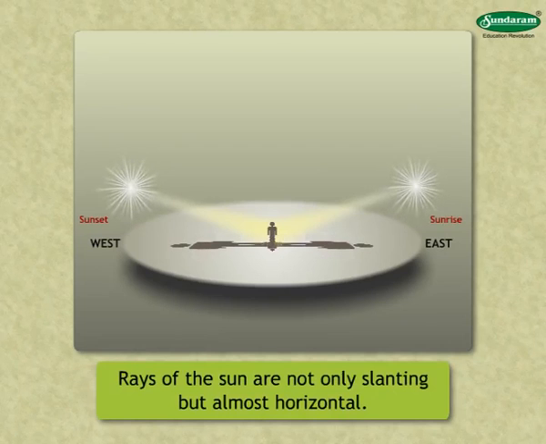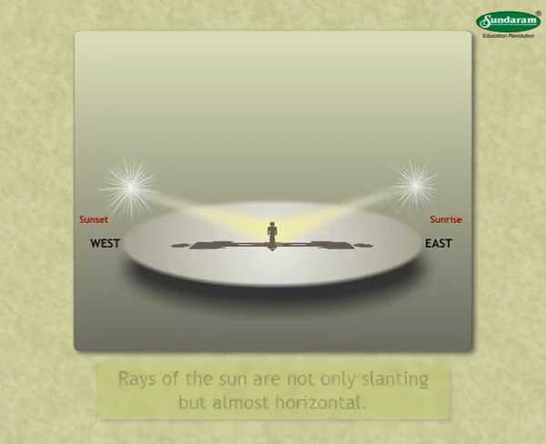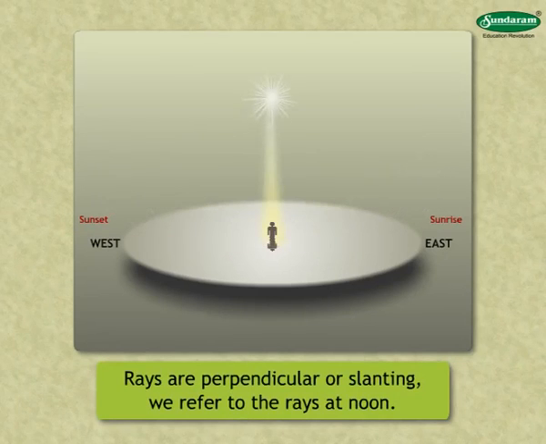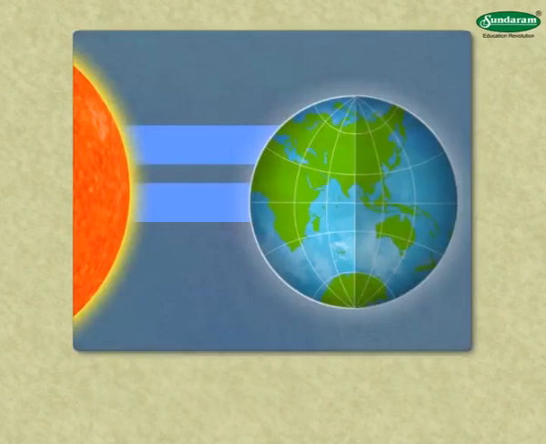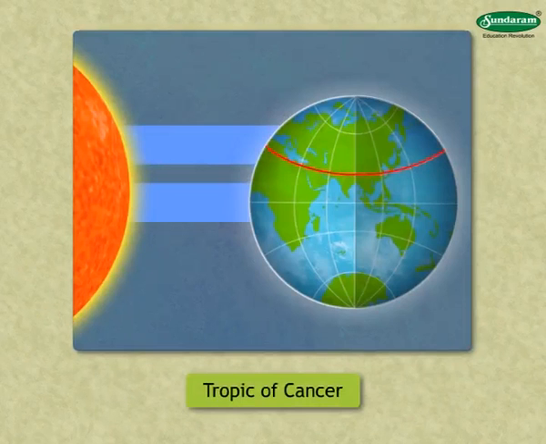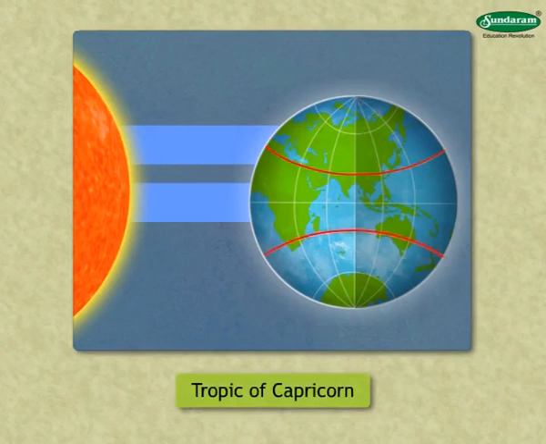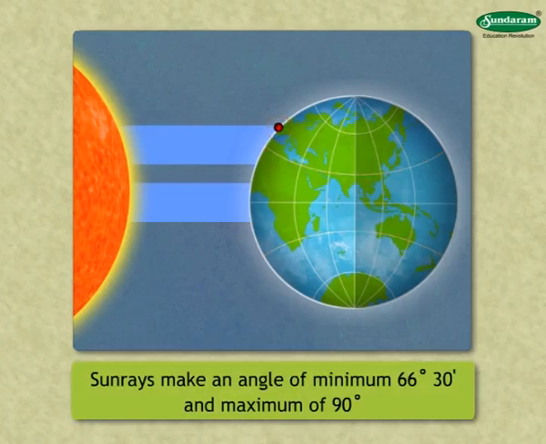In our study of temperature, when we say that the rays are perpendicular or slanting, we refer to the rays at noon. The rays can be exactly perpendicular only in the region between the Tropic of Cancer and the Tropic of Capricorn. In this torrid zone, sun rays make an angle of minimum 66 degrees 30 minutes and maximum of 90 degrees.